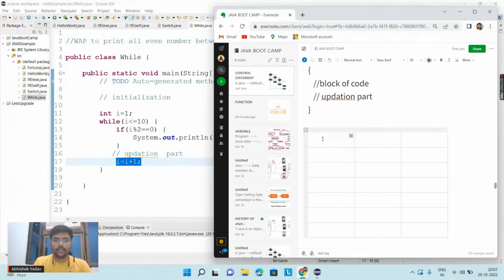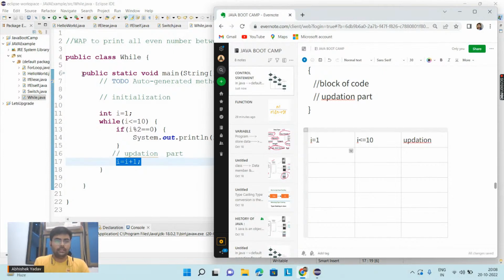Here I have the initialization part, I have the condition part, that is i <= 10, and here I have i++, that is the updation part.